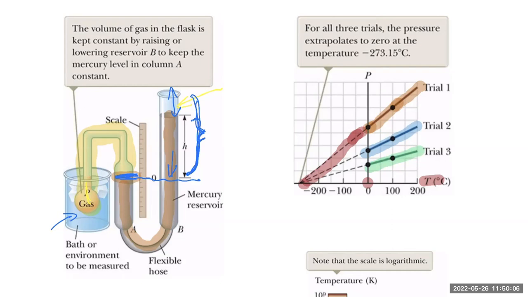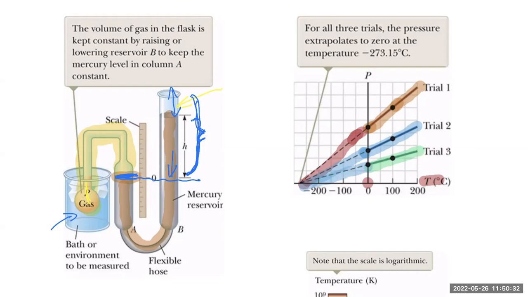Now, is that specific to this tank of gas? Well, the answer is no. You can take a different type of gas, look at trial 2, a more dilute tank of gas, and again, you extrapolate that line. Magic. Guess what? It crosses the 0 pressure on the temperature axis at the same exact point. And the same thing can be said for the third tank of gas or any tank of gas.